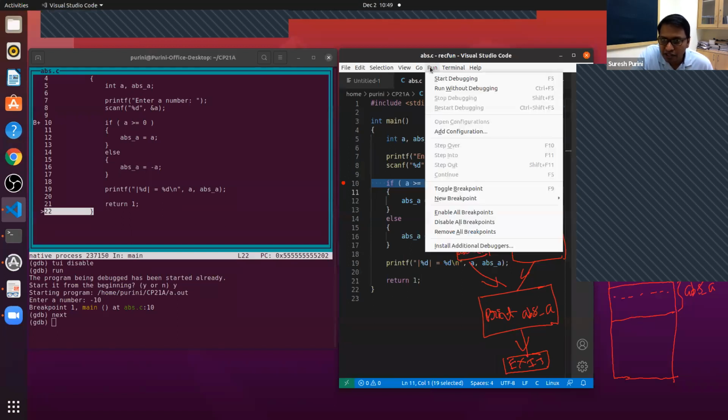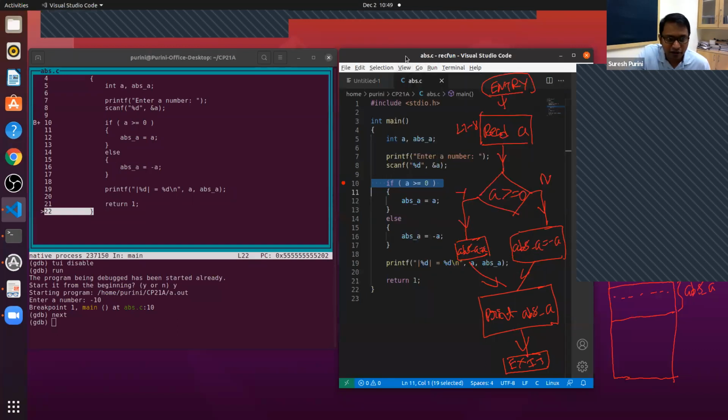Let's see if GDB is set up on my system. What is the use of breakpoint, Nipun? When you are debugging complex programs, you need to figure out what is happening. Breakpoints really help you trace the program and understand what is going on. You can isolate your bug and get to it very fast using breakpoints.